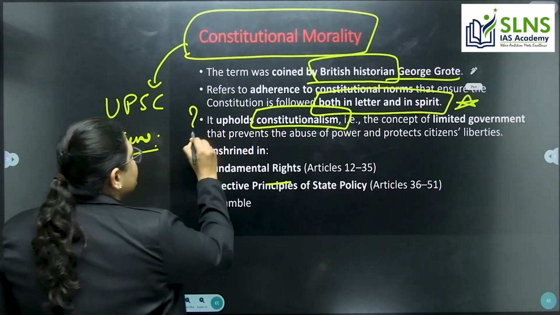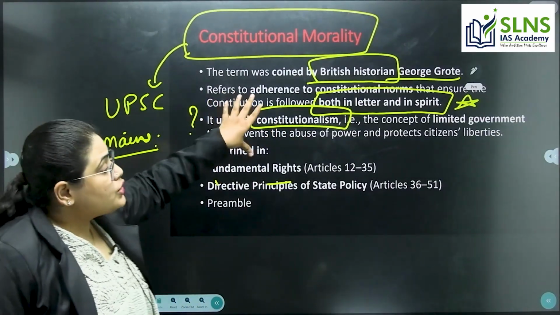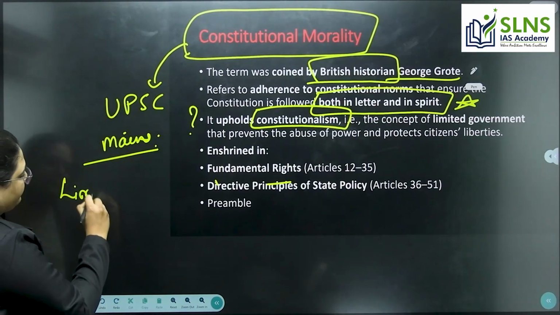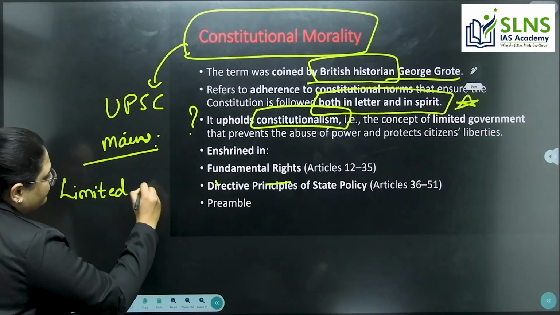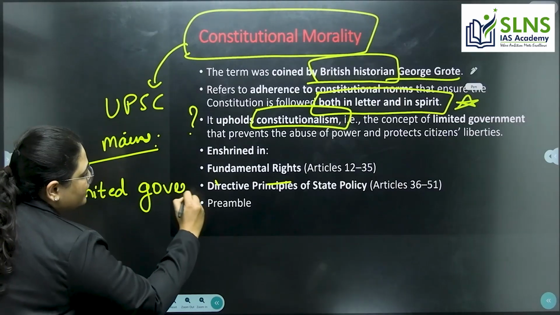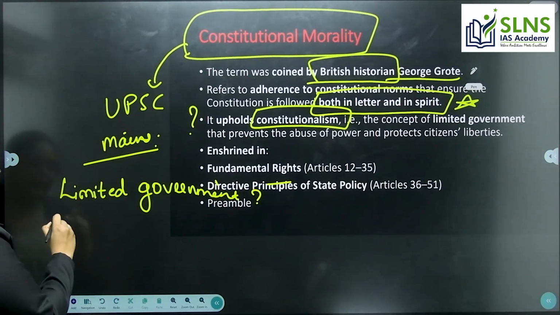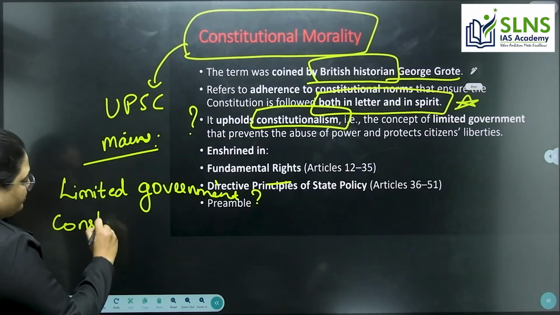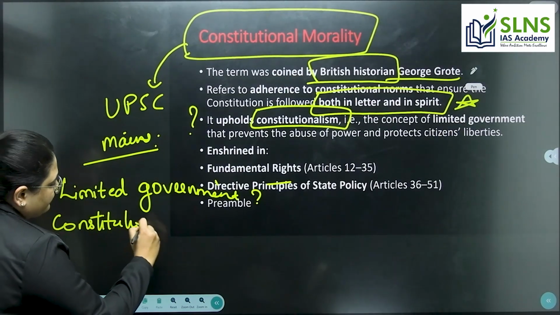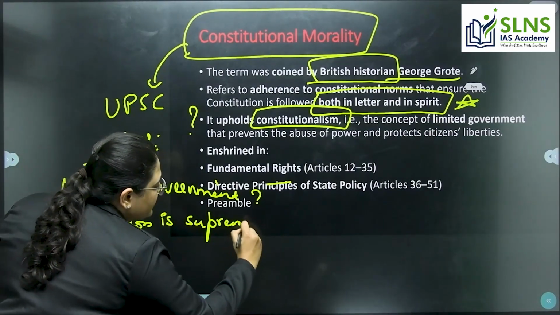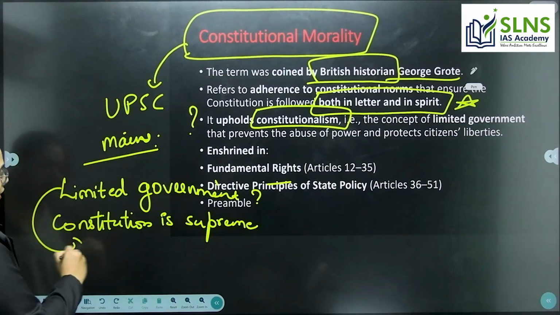What is meant by constitutionalism? Constitutionalism proposes the limited government. It says that the constitution is supreme and the government is under it.